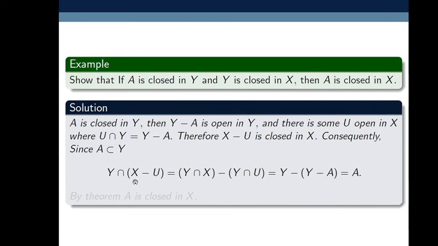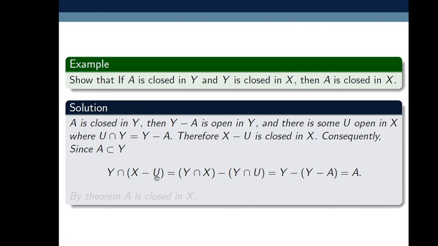So if we represent any set, any closed set in X intersection with Y represents a closed set A in Y. This we proved. So what we proved: let Y be a subspace of X, then any set which is closed in Y can be expressed as intersection of closed set of X with Y. Or whenever we take intersection of closed set of X with Y, then it gives some closed set A in Y. This we proved. And here also X minus U is closed in Y.